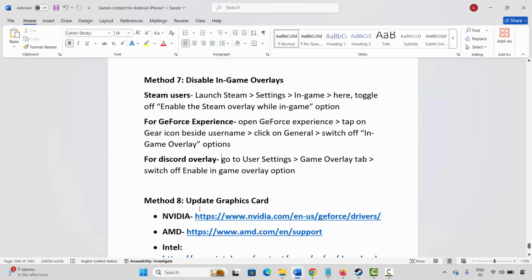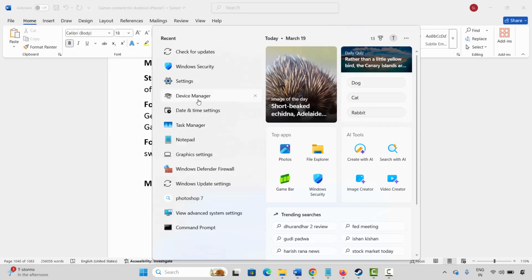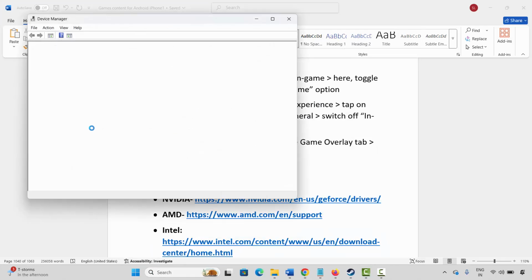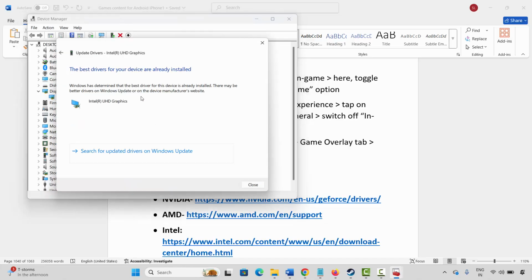Next is to update your graphics card. So for that, go to the Windows search for device manager. Here you have to expand display adapter, select your graphics card, right click on it, click on update driver and then click on search automatically for drivers. So this will check and update your graphics drivers.